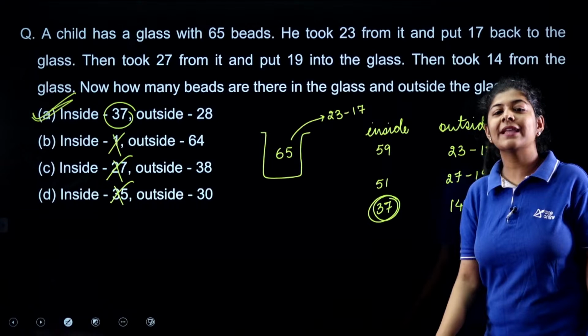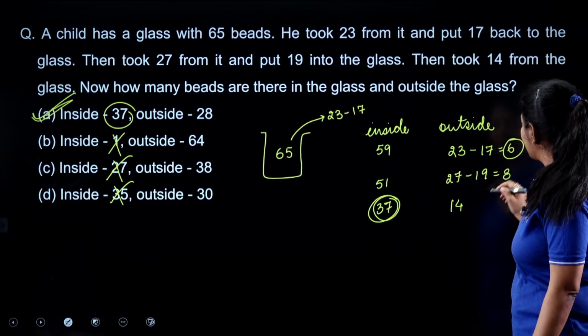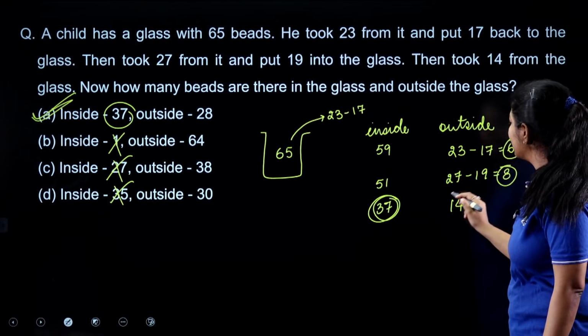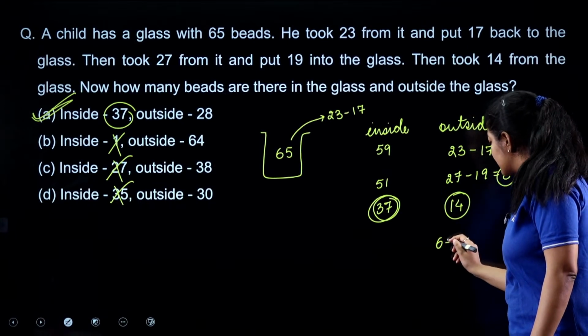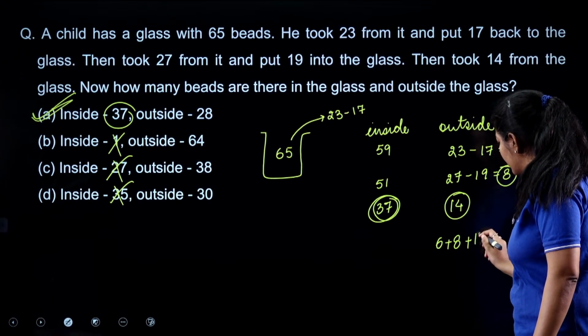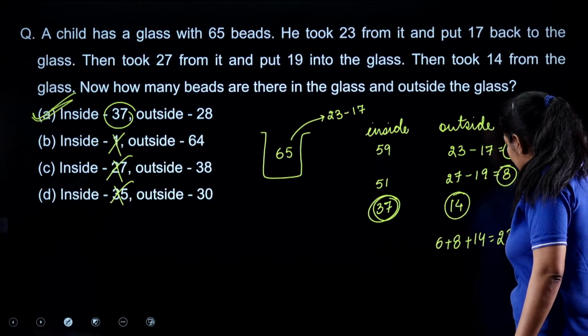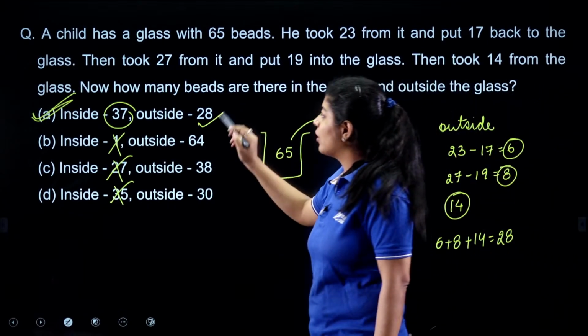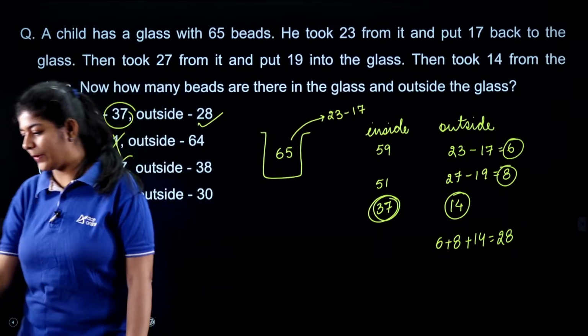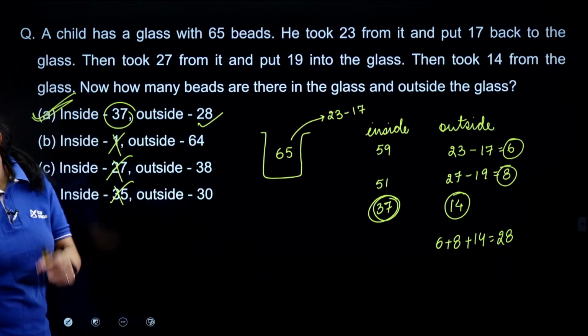And if I calculate the outside one, initially we are having 6, then after that 8, and after that 14. 6 plus 8 plus 14 is nothing but 28, which is mentioned over here. Option number A is the correct one.